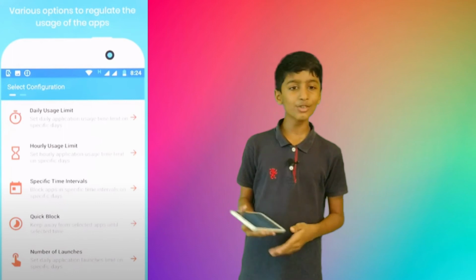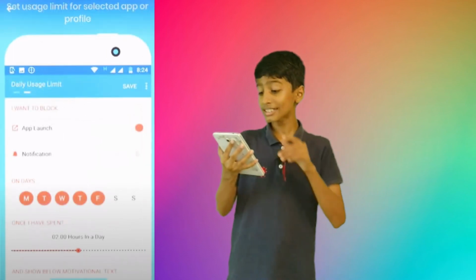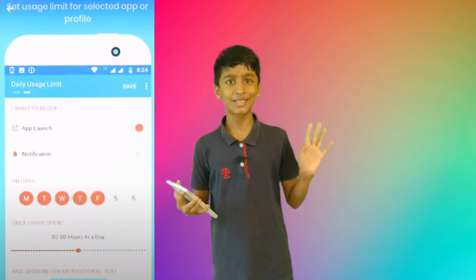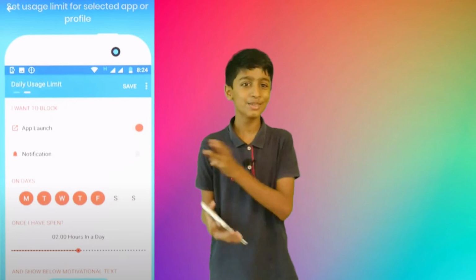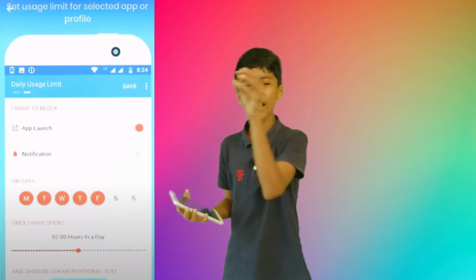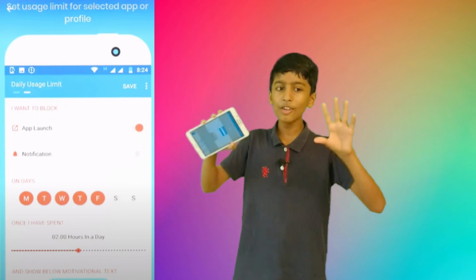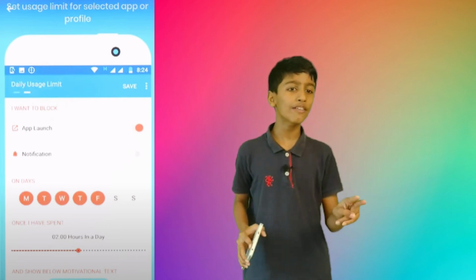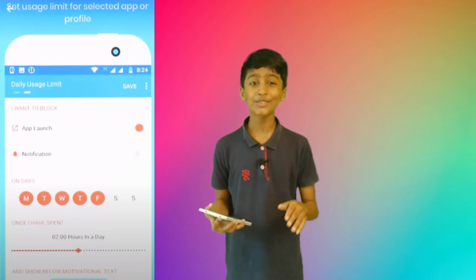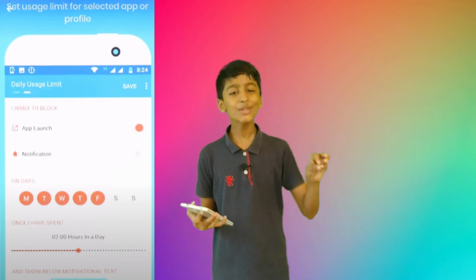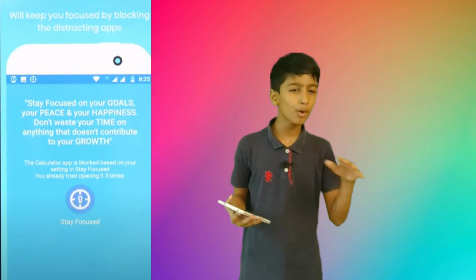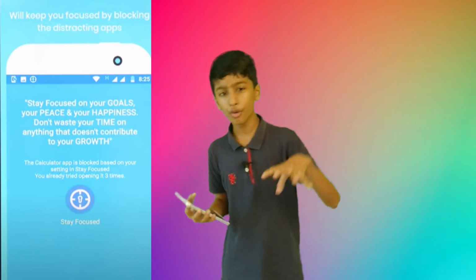And there is a usage limit you can set for selected apps, right? What are the main apps that distract you? WhatsApp, Facebook, Instagram, apps like that, social media can distract you. If you install this app, you can set it there: this WhatsApp, I will use only 2 hours. Then after 2 hours, this app will not allow you to open WhatsApp. Even if you try to turn it off, it will not allow you to use WhatsApp. And it will keep you focused, right? By blocking those apps, that can keep you focused, right?